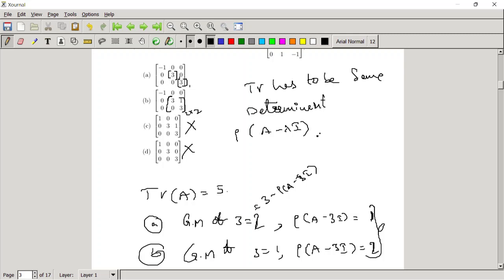I am also not sure about this. I think that need not be orthogonal. I'll check that and tell you in the next class.